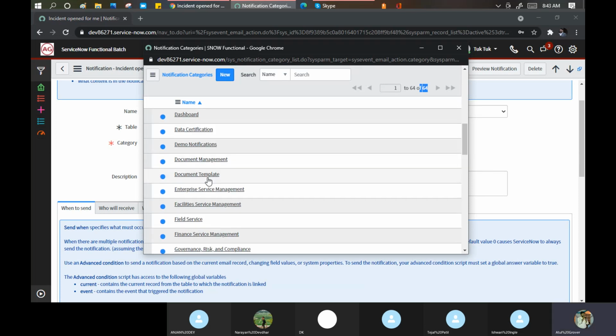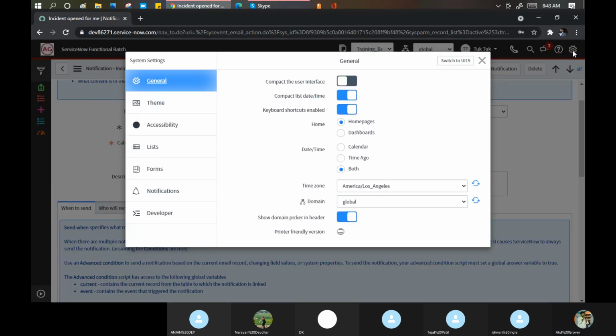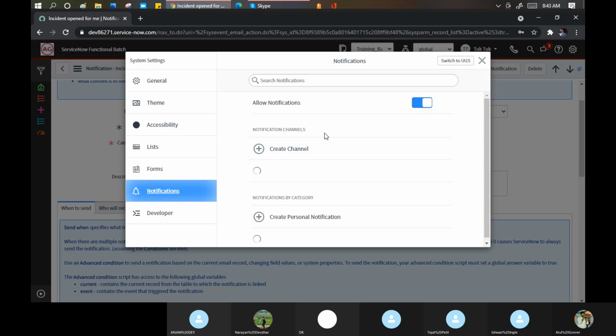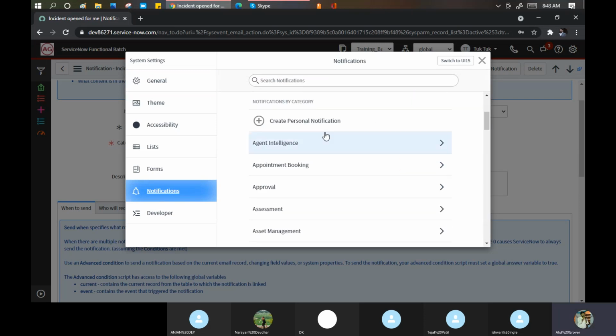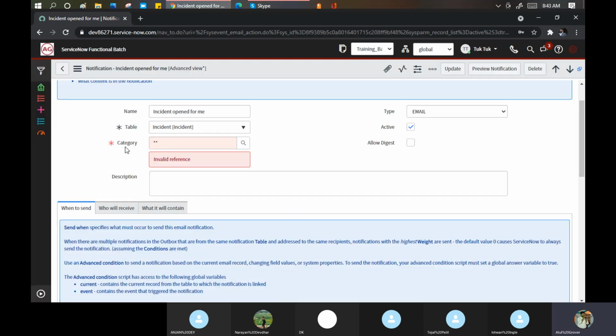Just to classify the email notification, nothing much on that part, but these categories are required to personalize your things. Here are those categories. Let's not go into a deep dive of this one. I'll just put IT service management.